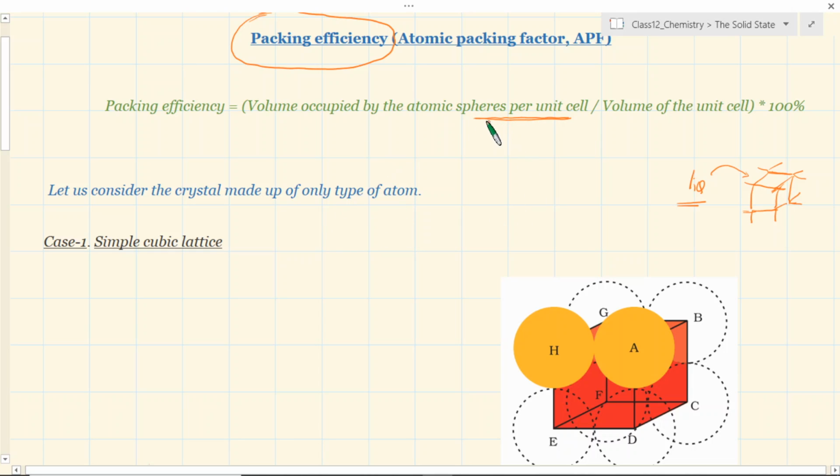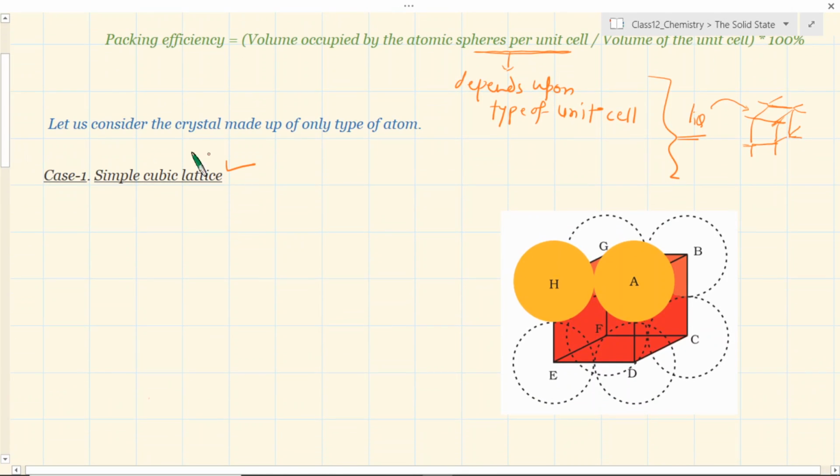Now what does it depend on? This depends upon the type of unit cell, naturally. So the volume occupied in this kind of lattice, which is the simplest case that we are considering first, simple cubic lattice, the number of atoms is 1 per unit cell. Okay, per unit cell. So this is known.